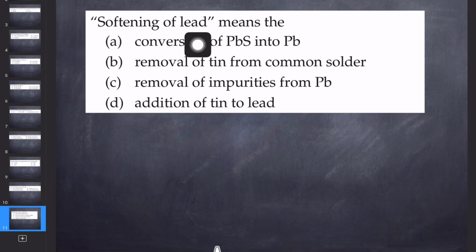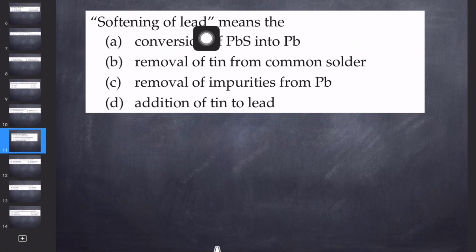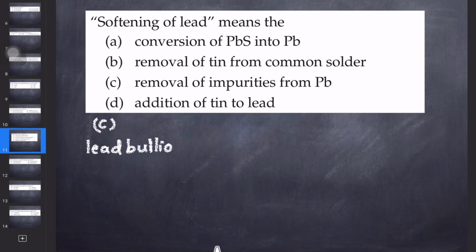Softening of lead means, so it's the question that softening of lead means. The correct answer for this is the removal of impurities from lead. That is the C option. You must remember that lead bullion is heated in pure oxygen. Temperature is around 590 to 650 degrees centigrade.